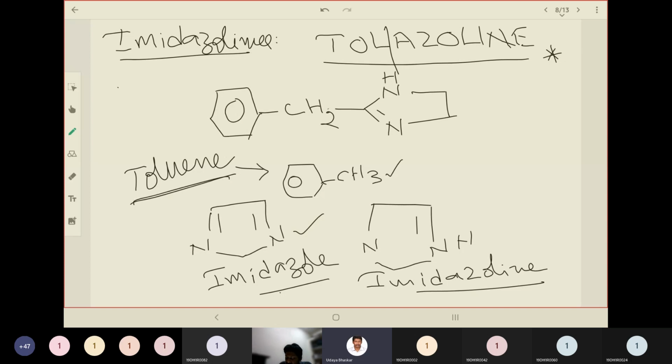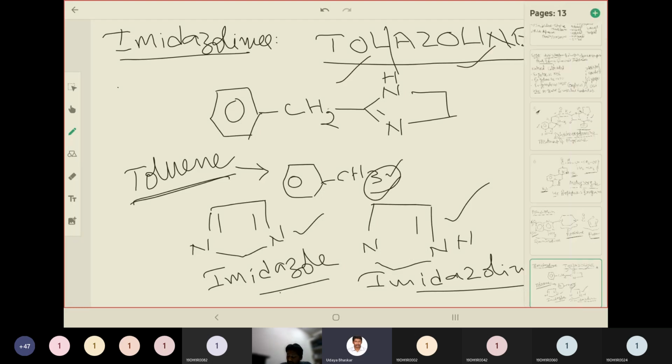In such cases, we call the ring imidazoline. So tolazoline has an imidazoline ring attached to toluene. One hydrogen of CH3 is replaced with the imidazoline ring. So toluene and imidazoline make up tolazoline.